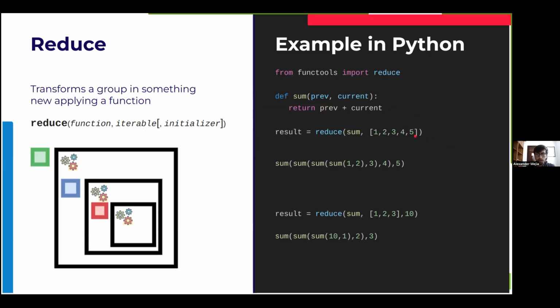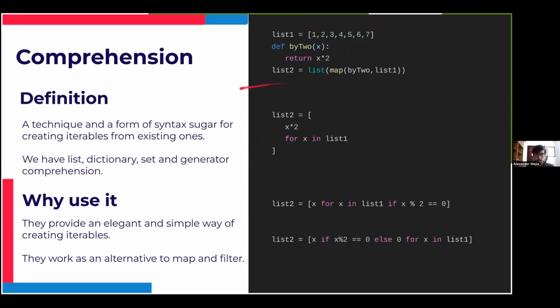But there's one more topic I want to introduce to you, which is comprehensions. In Python, there is this specific topic called comprehensions. We can define them as a technique and a form of syntax sugar for creating iterables from existing ones. And also, we can say they are in some way a replacement for map and filter, because they do the same thing as those 2 functions.